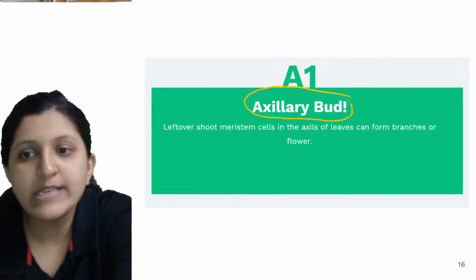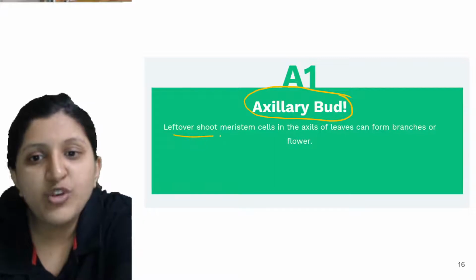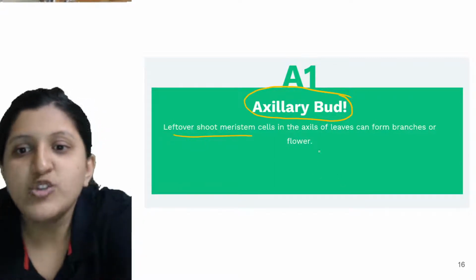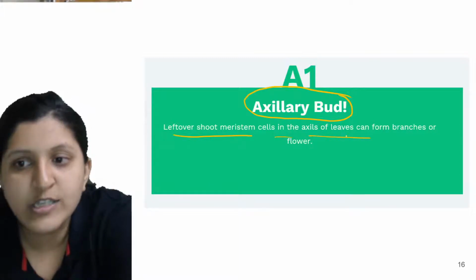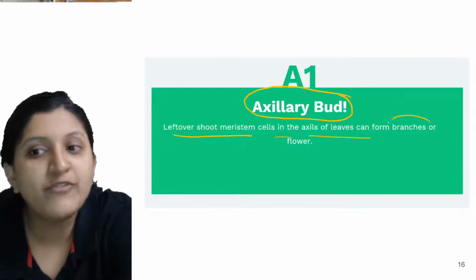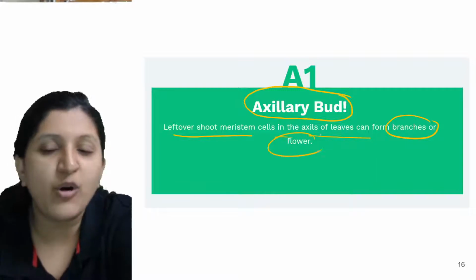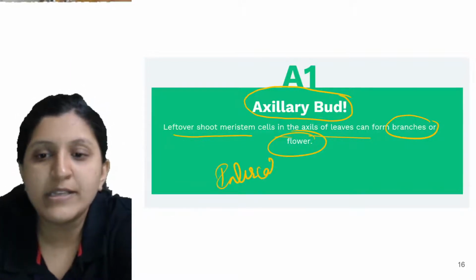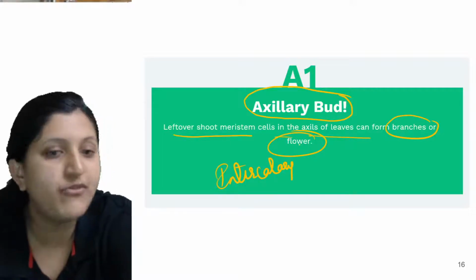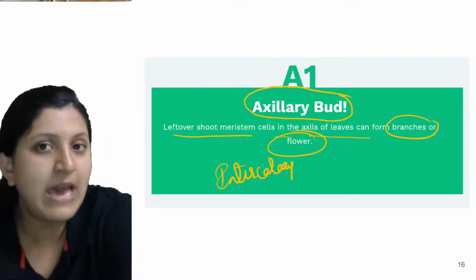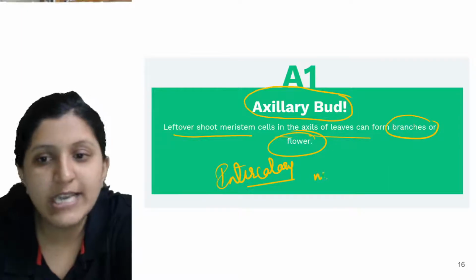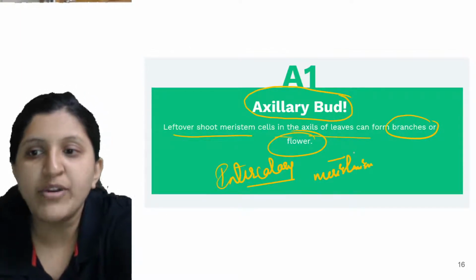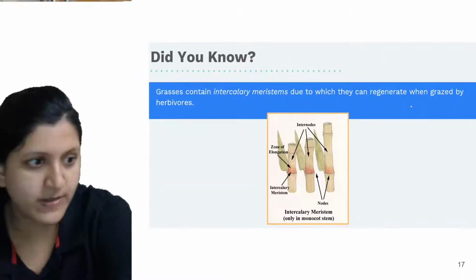Okay, so what is an axillary bud? A leftover shoot meristem. This is an intercalary type, so the cells in the axils of a leaf can form branches, and can form a flower. Basically, the intercalary meristem is the leftover meristem from the tip, like the apical meristem. This intercalary meristem is the one giving rise to a flower or maybe the branches.